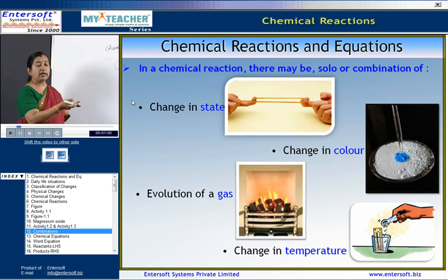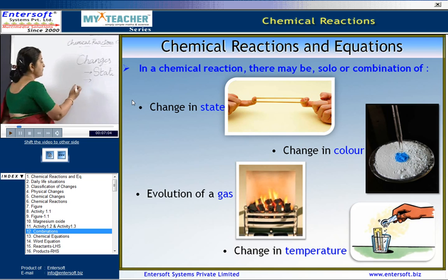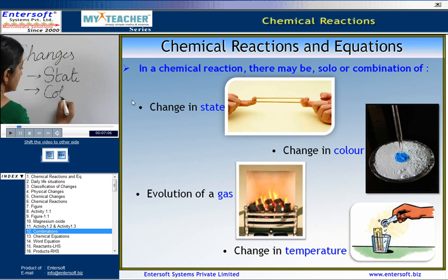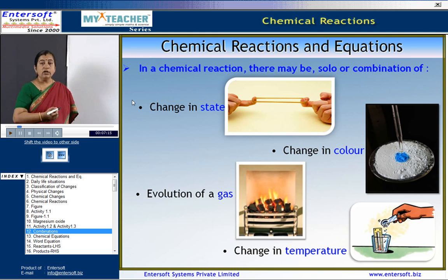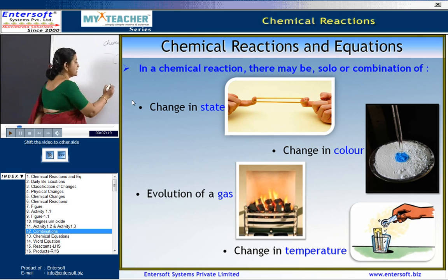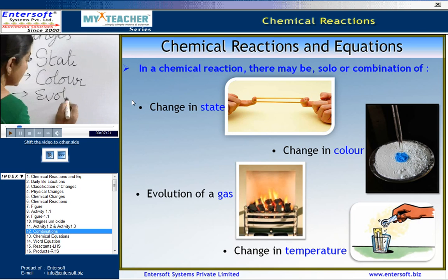Later on, the product that we found was in the form of ash. Next, there was also a change in the color. The color, which was purplish grey, turned into white ash. Now, considering the second example, there what did we see? We saw evolution of gas.